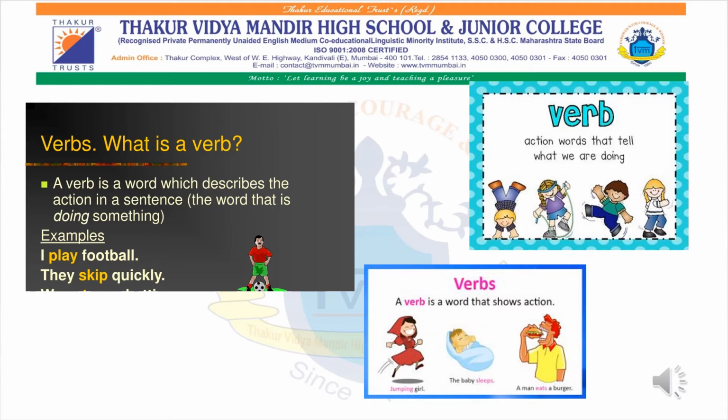Now we shall move ahead to what exactly a transitive and intransitive verb is. Once you understand the concept of a verb, then it will be very easy for you to understand which particular sentence is transitive and which particular sentence is intransitive. If you pay proper attention and if you are taking down notes, it will be very easy for you to remember this topic.